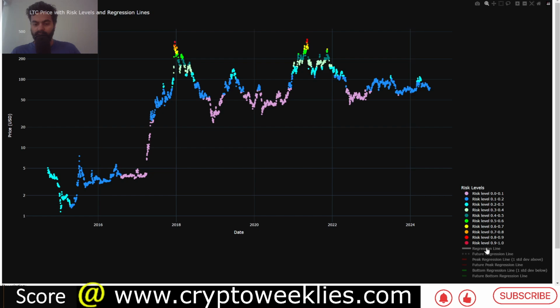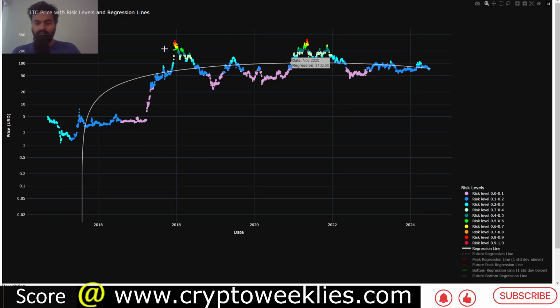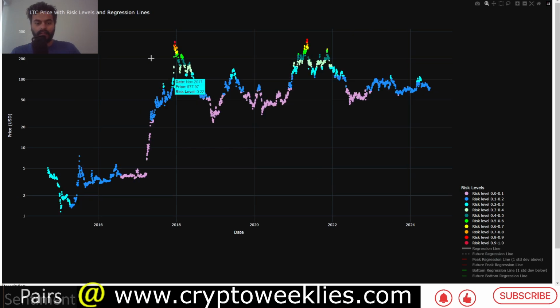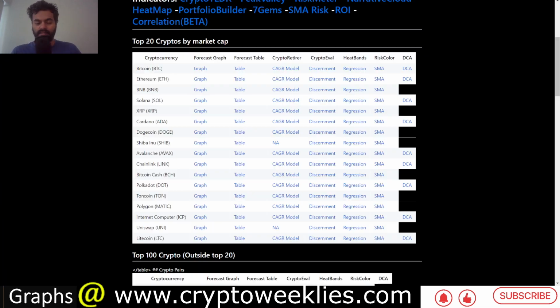The shape of the regression function definitely has a slightly declining slope, but that is again due to Litecoin not having a major all-time high in 2021 as opposed to 2018. But again, this is just what the data has shown. So I wanted to highlight that the risk levels for LTC DCAing at this level per the regression analysis are substantially low.